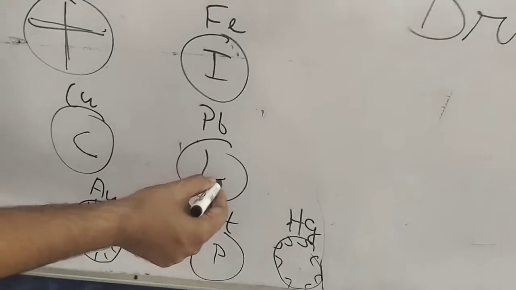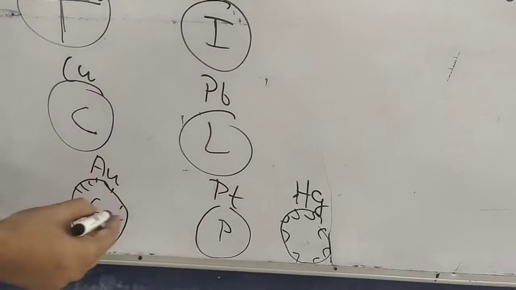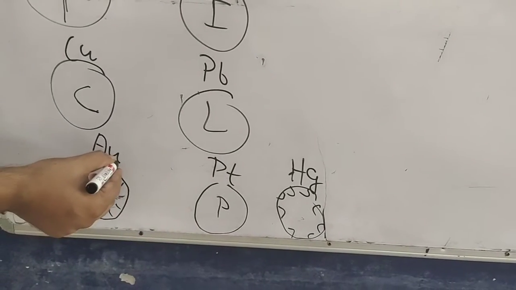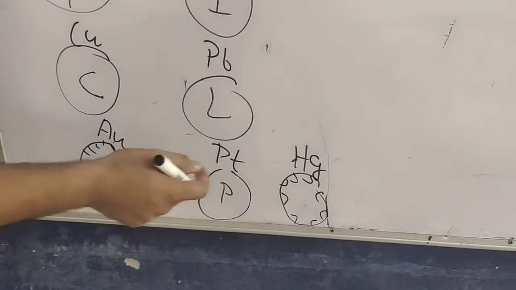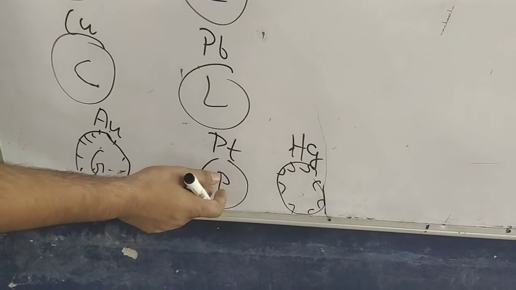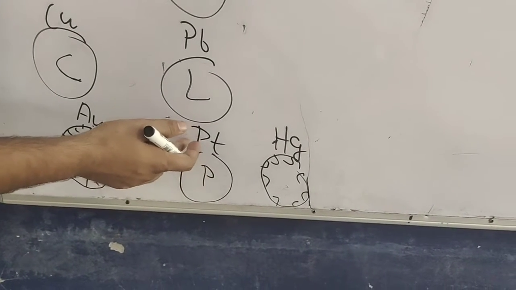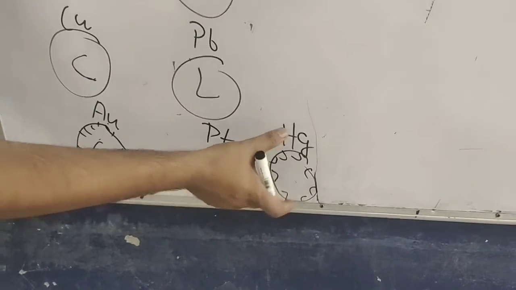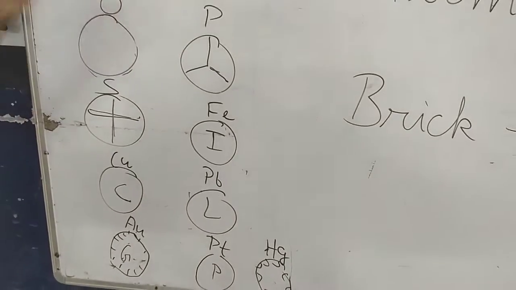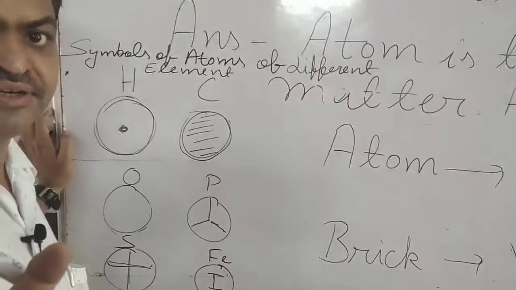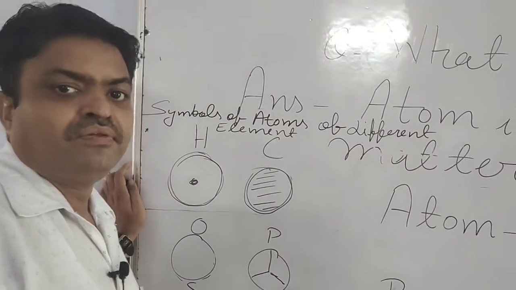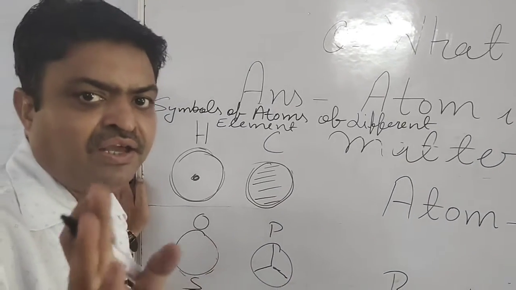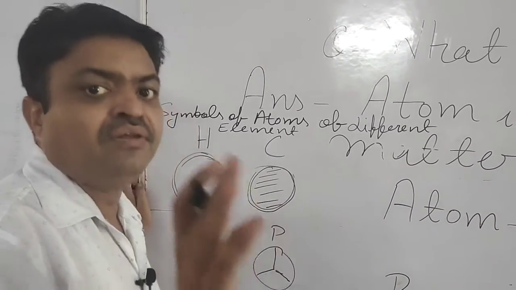This is for lead, Pb. This is for gold, and the actual symbol is Au. This is for platinum, and the actual symbol is Pt. And this is the symbol of mercury. These symbols were given by John Dalton, but they are not accepted by IUPAC.